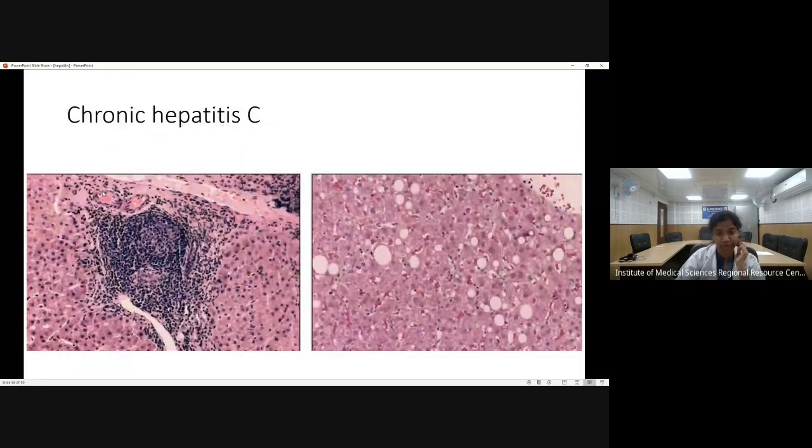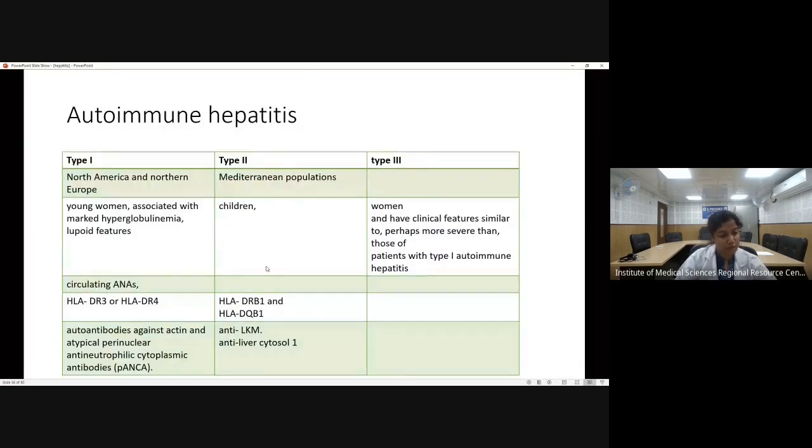Next, coming to chronic hepatitis C. Chronic hepatitis C usually shows large lymphoid follicles in the portal tract, and some steatosis can also be present in the hepatocytes. Now, coming to the next topic, that is autoimmune hepatitis.